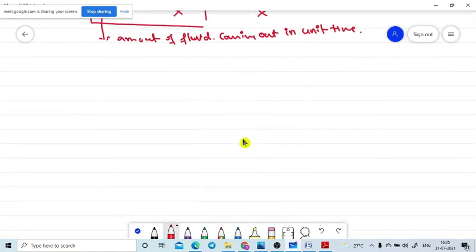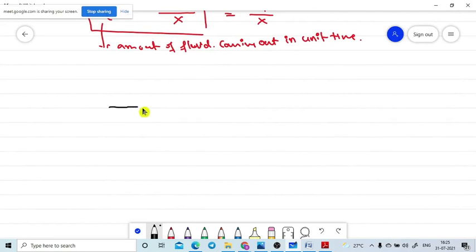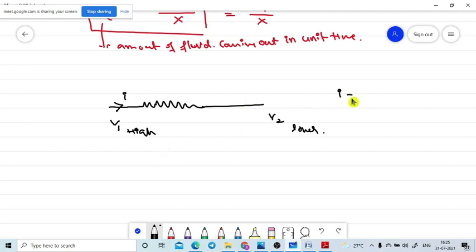When current I is flowing through a conductor or any resistor, to flow the current we need a potential difference between V1 and V2. Current will flow from higher potential to lower potential. So how much current will flow? According to Ohm's law, I is equal to V by R. So in the same formula, I is equal to higher potential V1 minus lower potential V2 divided by the resistance of the resistor R.